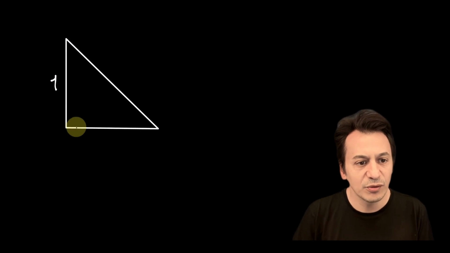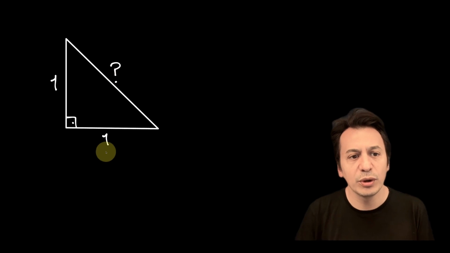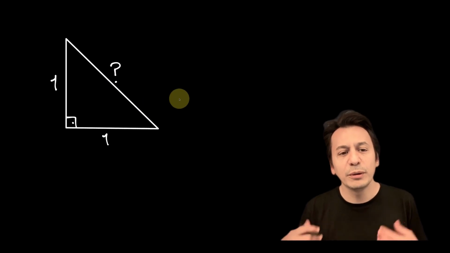Hippasus says, since we have something called the Pythagorean theorem, he thinks: if I call one side of this triangle 1, let this be a right triangle, and call the other side 1 as well, I wonder what this side will turn out to be. He asks himself this question and comes up with a proof.